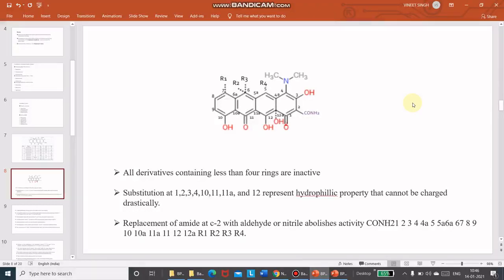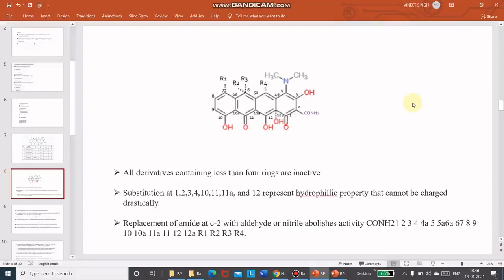Replacement of the amide at the C2 position with an aldehyde or nitrile abolishes activity. CONH2 at positions 1, 2, 3, 4, 4 alpha, 5, 5a, 6, 7, 8, 9, 10, 11, and R1, R2, and R4.